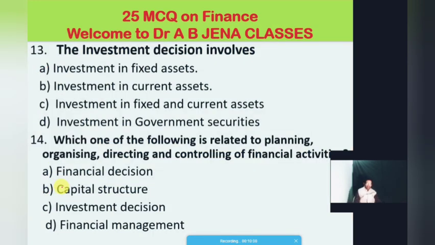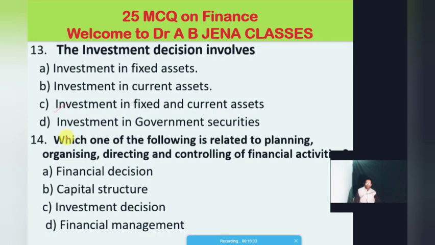Okay, now we'll move to the 13th MCQ. The investment decision involves what? A. Investment in fixed assets. B. Investment in current assets. C. Investment in fixed and current assets. D. Investment in government security. So, dear friends, the right answer will be C. Investment decision involves investment in fixed and current assets.